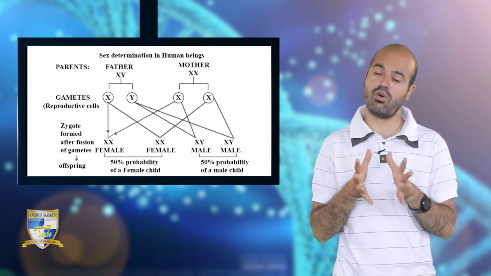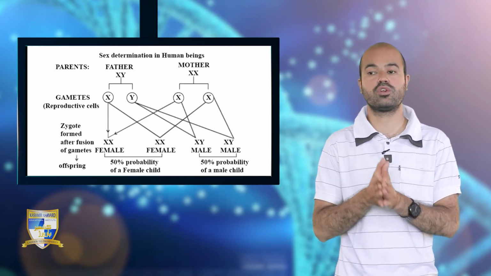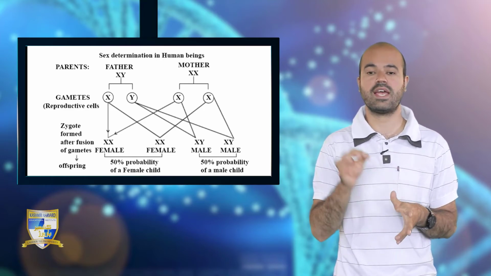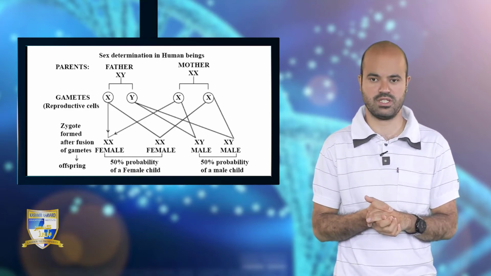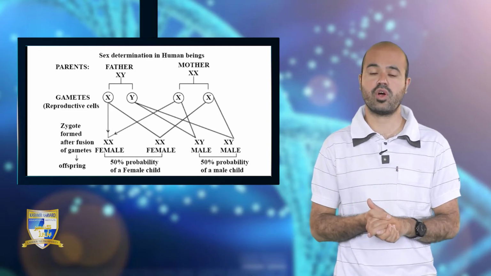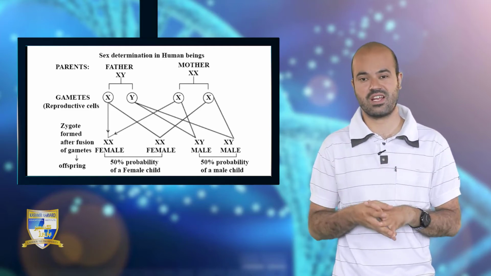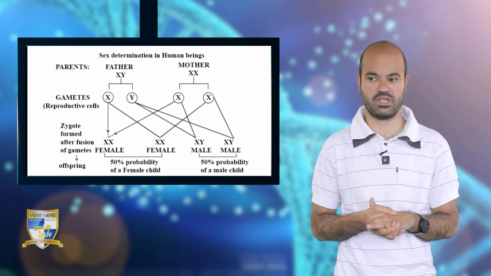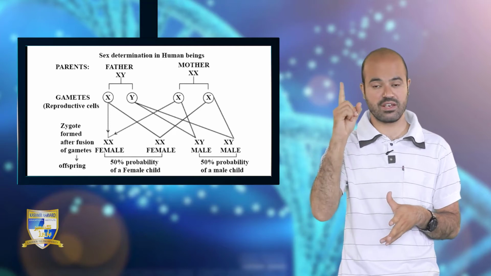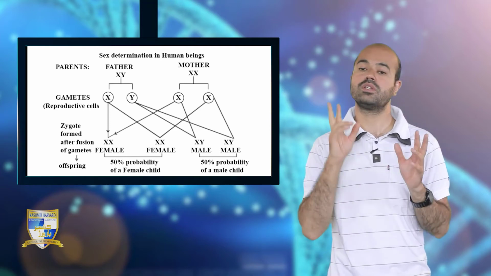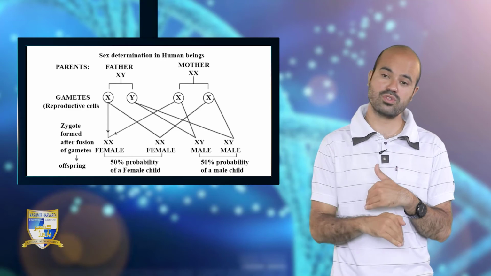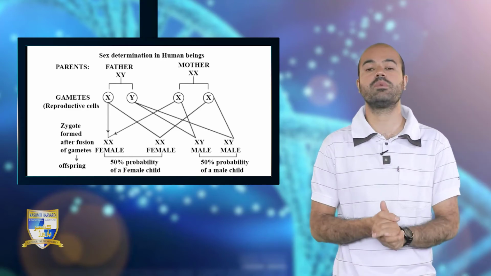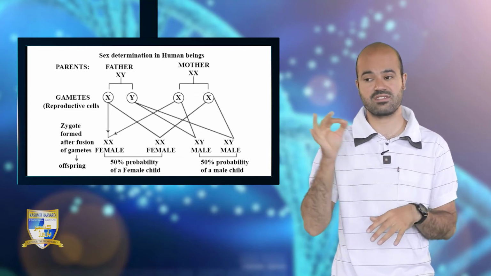This mechanism is also seen in the fruitfly Drosophila, and it is also called the XY mechanism of sex determination. In grasshoppers and other insects, we have the X0 and XX mechanism of sex determination. There the male has only 1 X chromosome and the female possesses 2 X chromosomes. That is also determination of sex with the help of chromosomes, but it is called X0